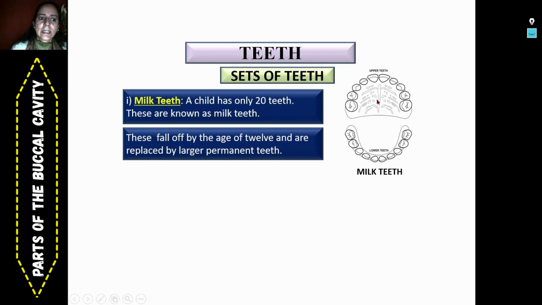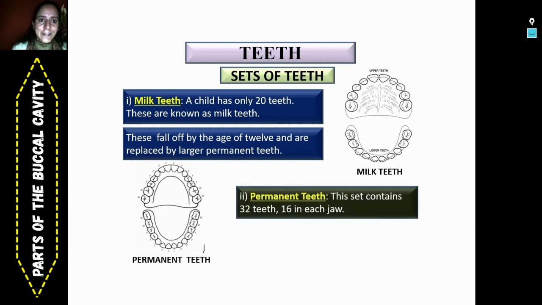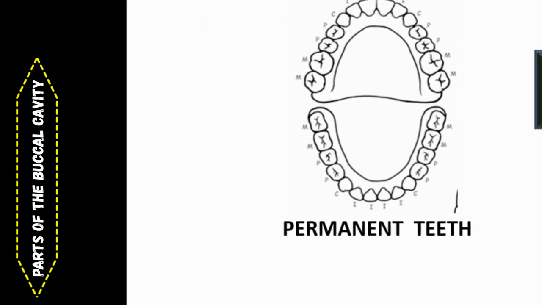These milk teeth fall off gradually from the 5th year of your life till the 12th or 13th, and they are replaced by slightly larger permanent teeth. So we have a second set of teeth, called permanent teeth. This set contains 32 teeth, 16 in the upper jaw and 16 in the lower jaw.